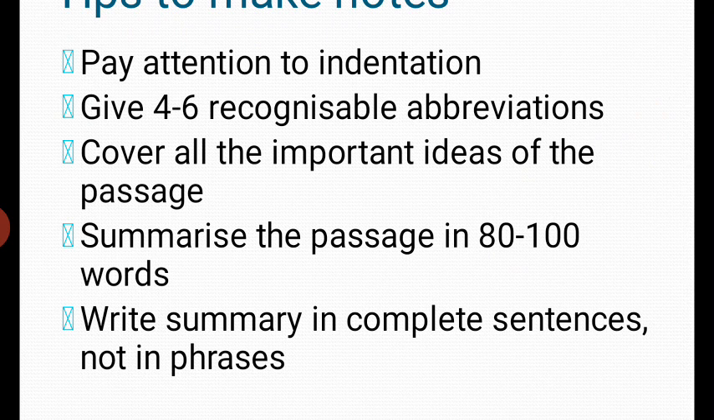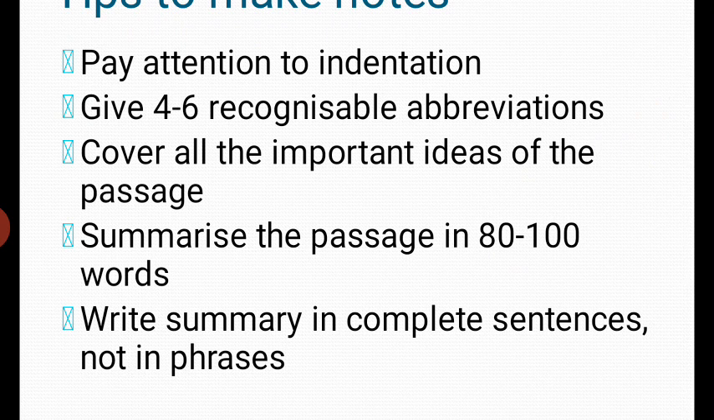Now dear students, I would like to share a time-saving tip here. When you are giving the summary of the passage, you do not need to go through the entire passage once again. Because once you have read your passage and after that you made your notes, in your notes you have only included the important points. The notes are made in brief points, but the summary is written in complete sentences.